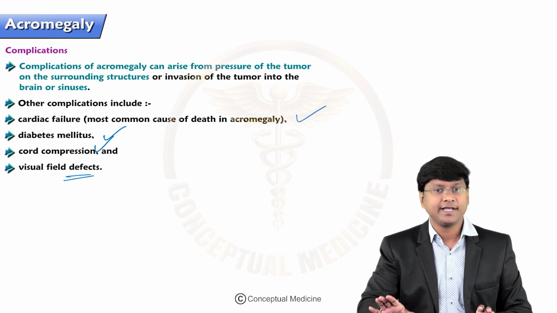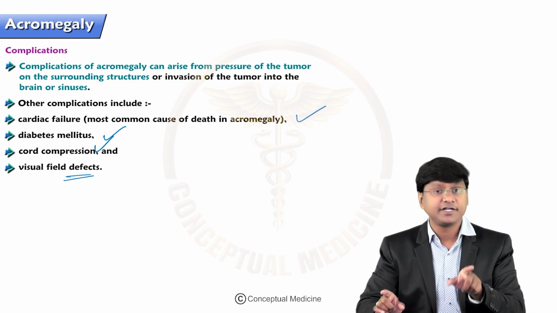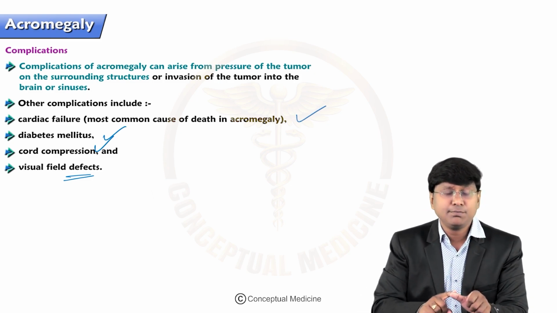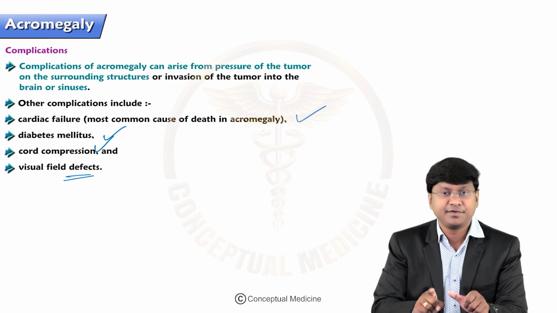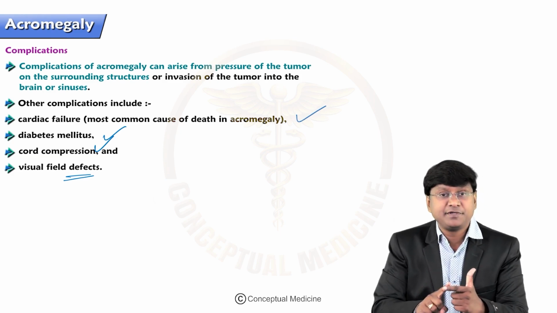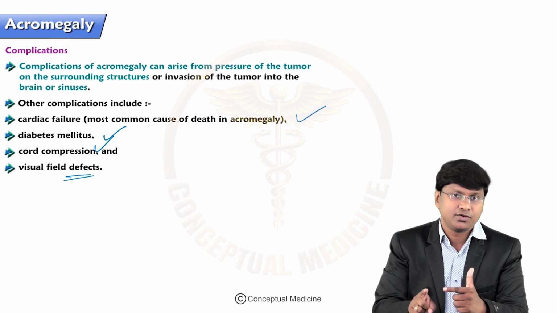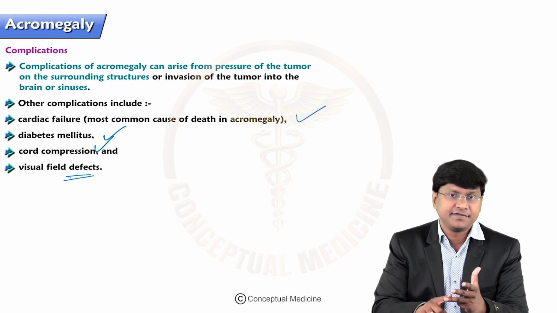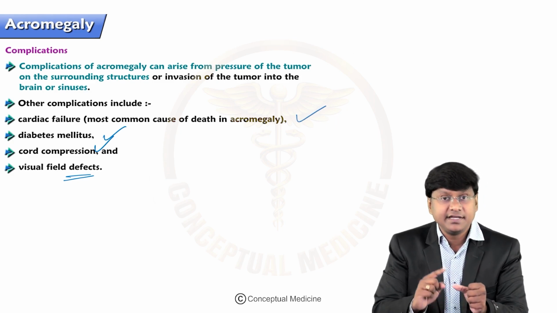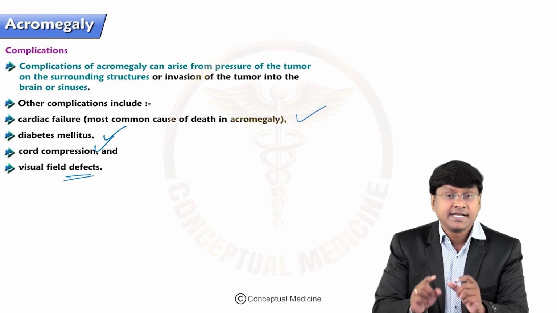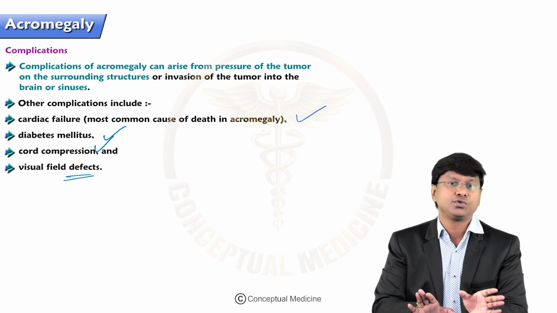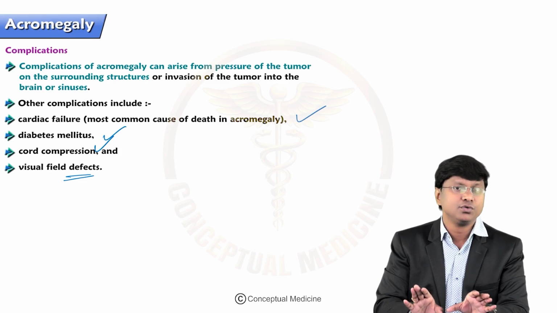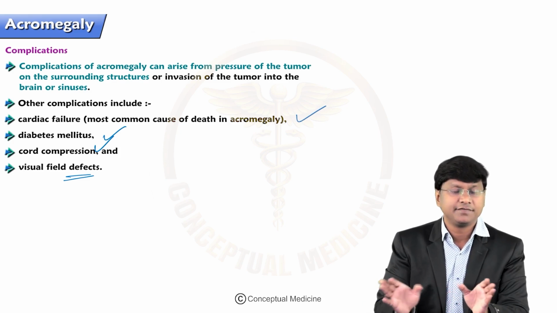To summarize acromegaly, it is a clinical condition where there is an increase in growth hormone after the fusion of the bones. The most common cause is a somatotroph type of pituitary adenoma, and macroadenomas are very common. Clinical manifestations: you will have both soft tissue manifestations as well as skeletal manifestations. First line investigation, IGF-1 levels. Confirmatory test, failure of growth hormone suppression in spite of glucose load. Then MRI of the pituitary gland.